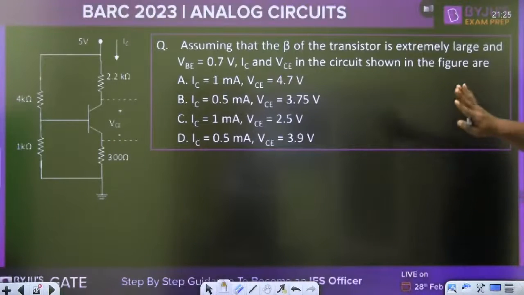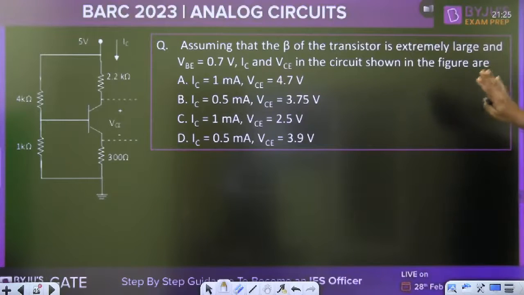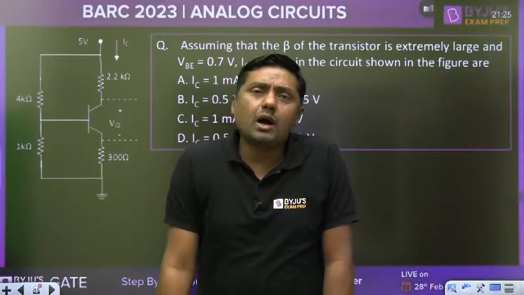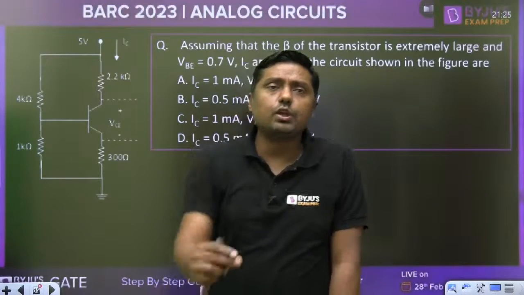Okay. Assuming that the beta of the transistor is extremely large and VB is equal to 0.7 volt, find IC and VC in the circuit shown in the figure. This is a very easy question. So here in BARC we can expect this type of questions. Quickly give me the answer.